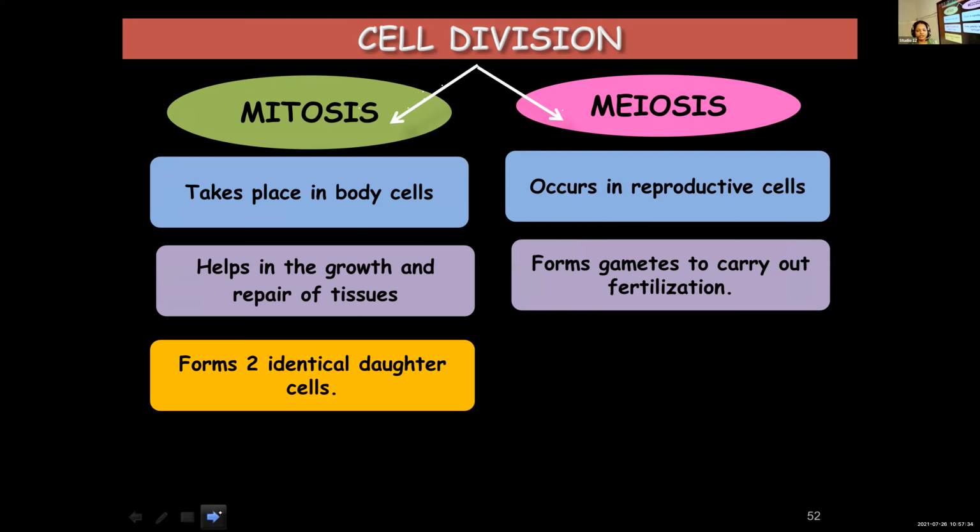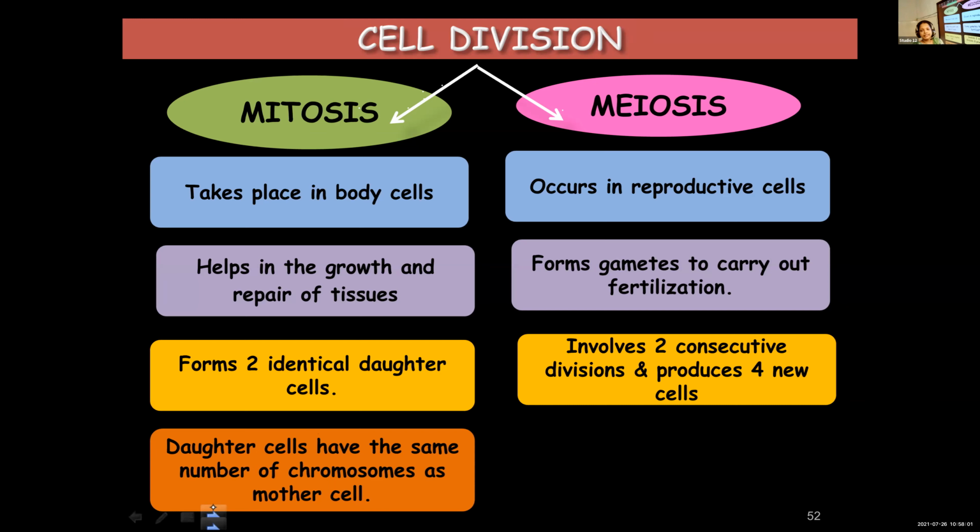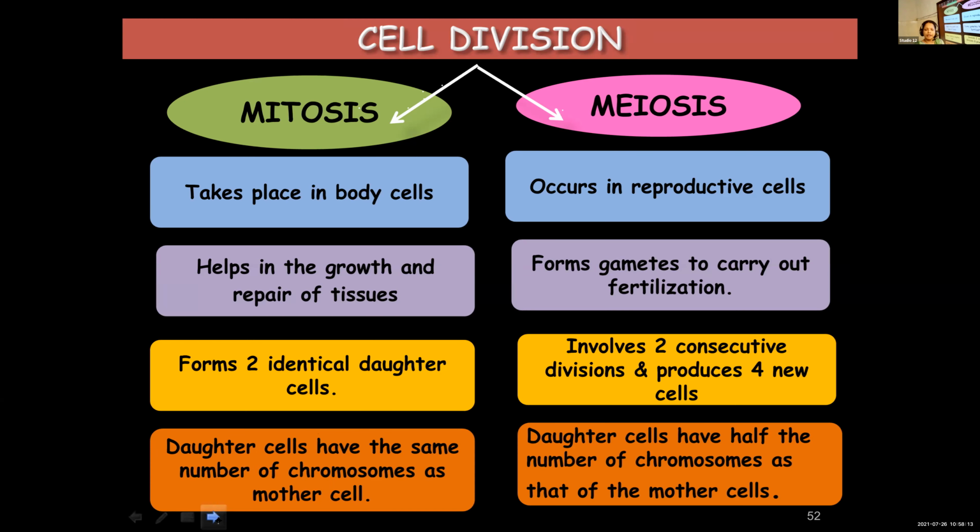Now, third point. Mitosis results in the formation of two identical daughter cells. Why are they identical? Because they have the same number of chromosomes. Whereas in meiosis, two divisions are included and four new daughter cells are formed. Now let's see what is the speciality of these daughter cells. In mitosis, daughter cells will have the same number of chromosomes as that of the mother cell. Whereas in meiosis, daughter cells will have just half the number of chromosomes.